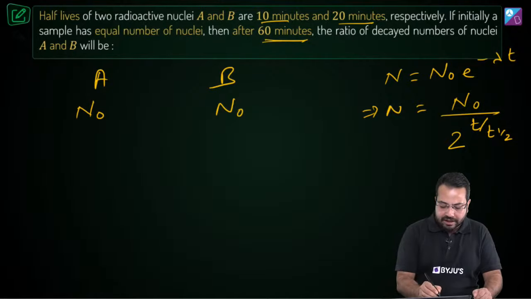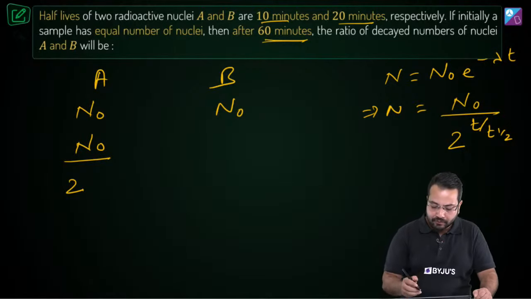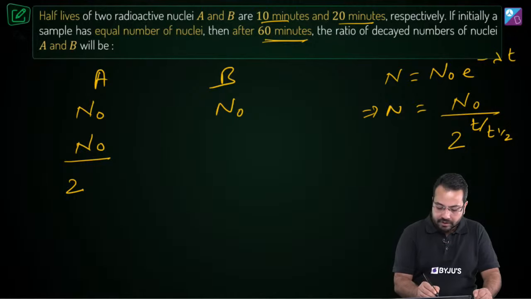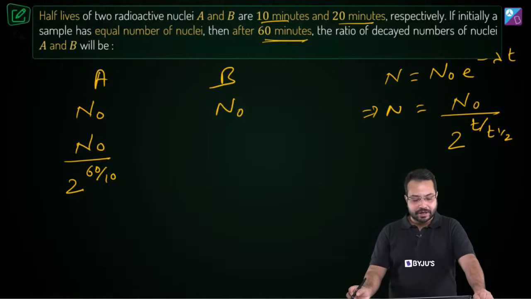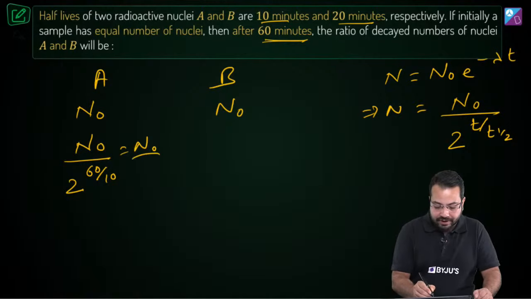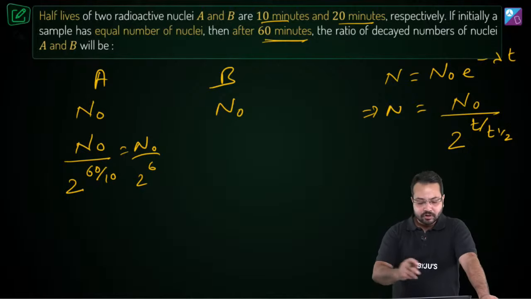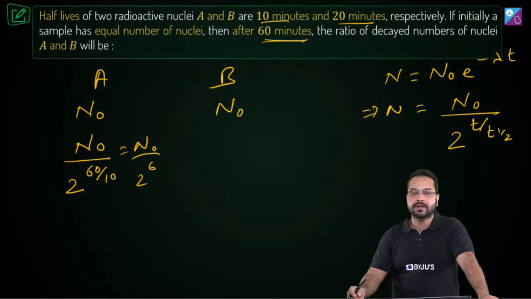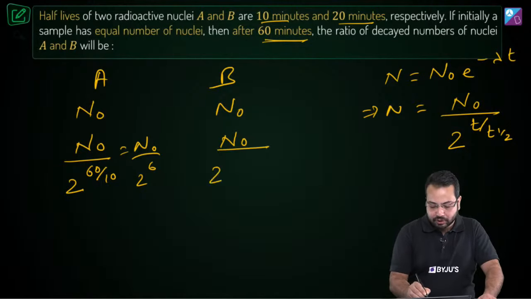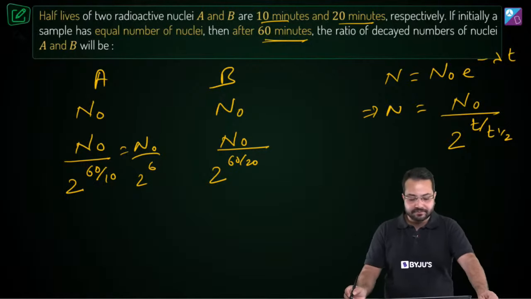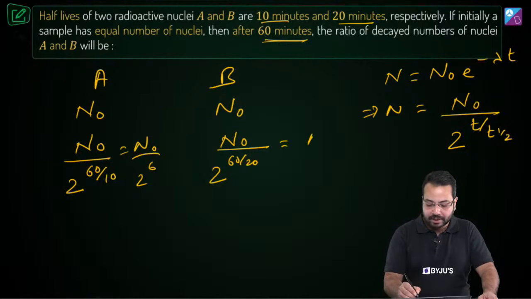Okay, so can we write n is equal to n naught divided by 2 to the power, and what do we have over here? We are going to have the time, which is 60 minutes, divided by the half-life, which is 10. So we are going to get this as n naught divided by 2 to the power 6. Is that correct? So that is the number of nuclei of A which is remaining. Now what about the number of nuclei of B? So we can write it as n naught divided by 2 to the power, the time is 60, and then divided by 20, the half-life for nuclei B. So this is going to be n naught divided by 2 to the power 3.